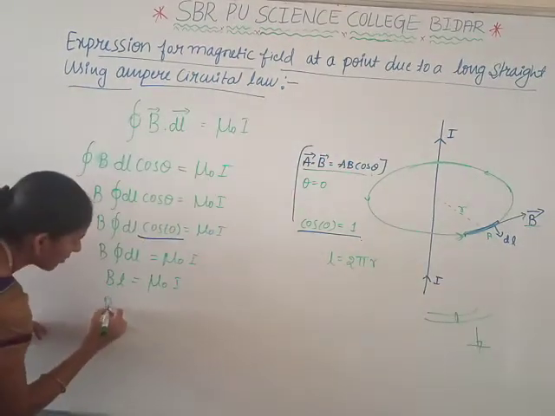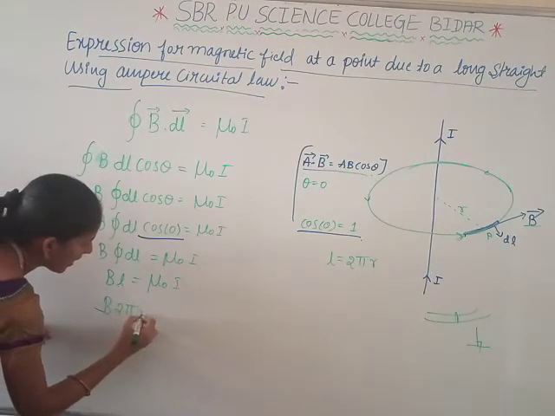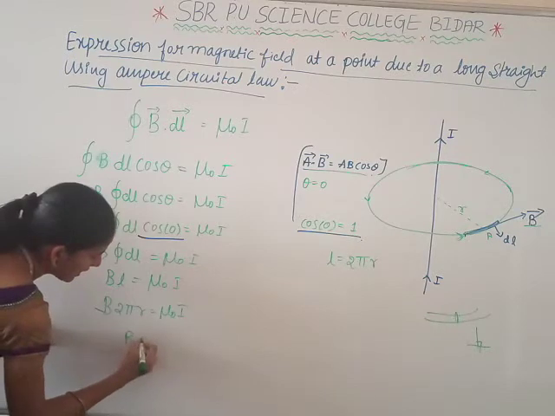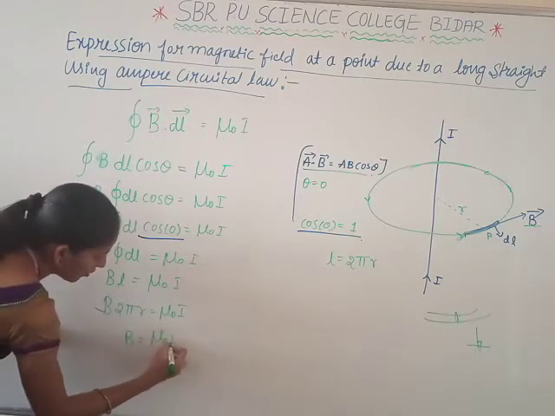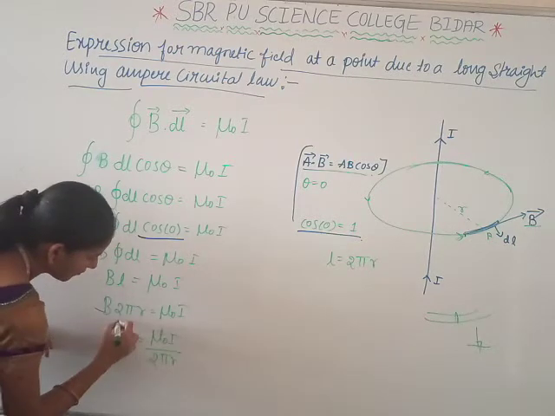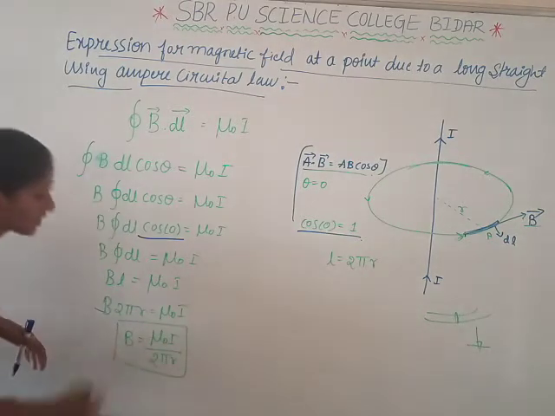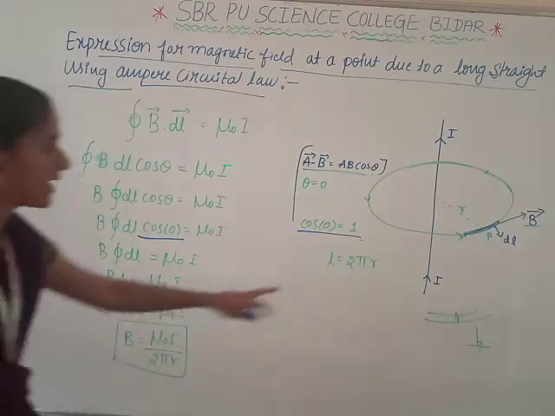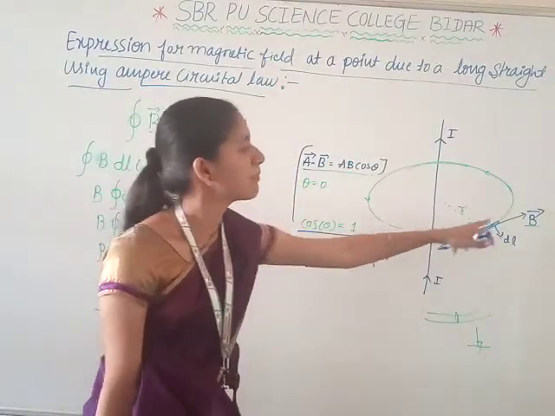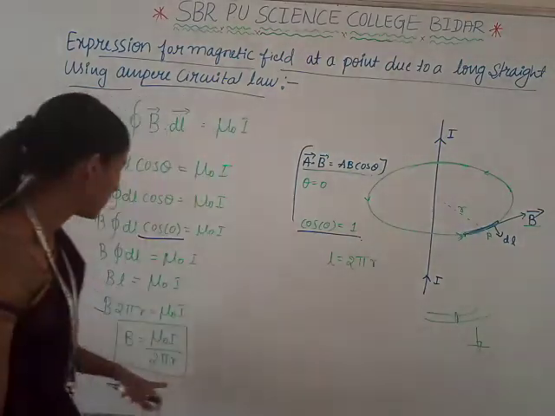So B into 2 pi r equals mu naught times I, that is, B is equal to mu naught I divided by 2 pi r. This is the magnetic field at a point P due to a long straight conductor by using Ampere circuital law.